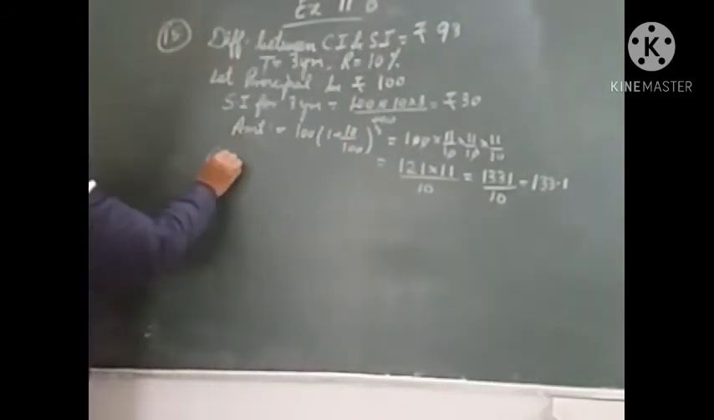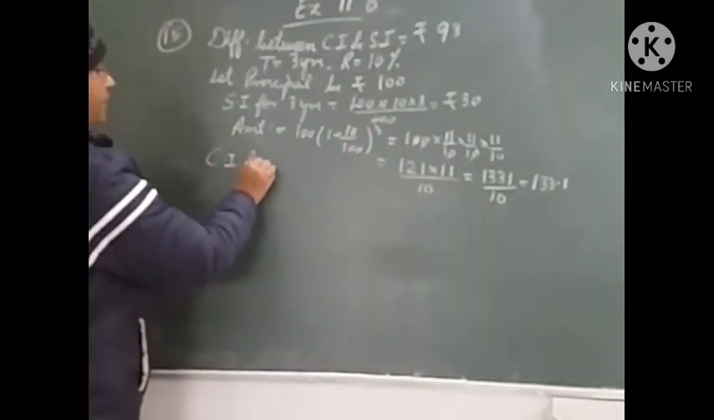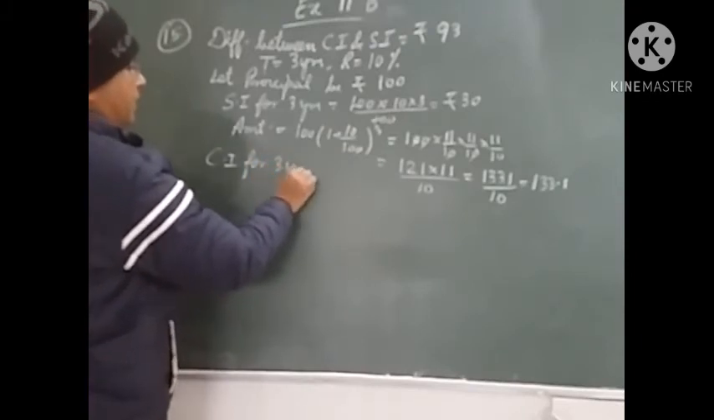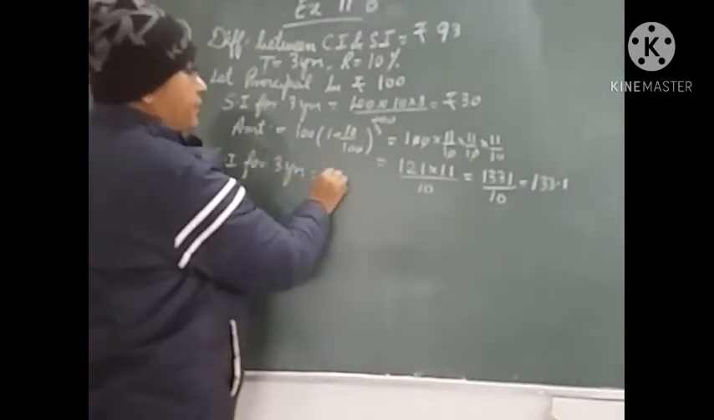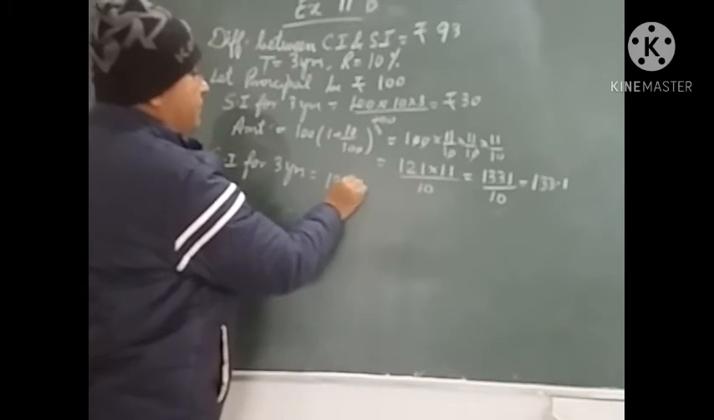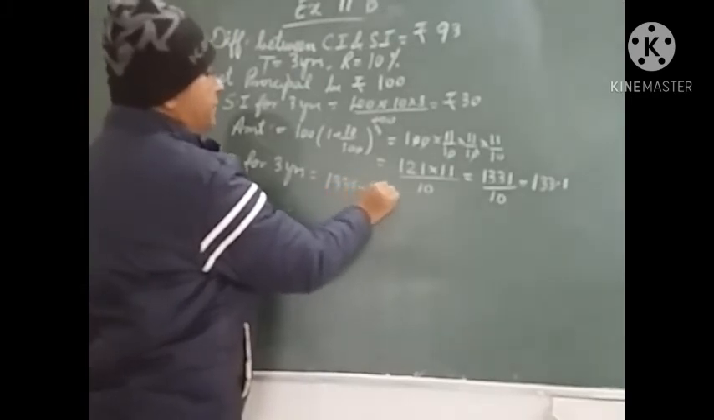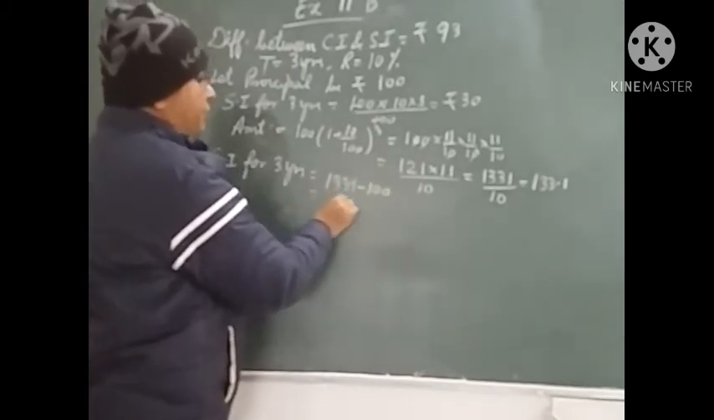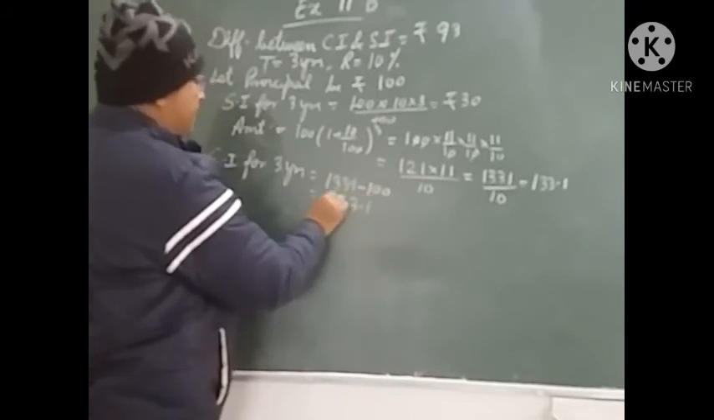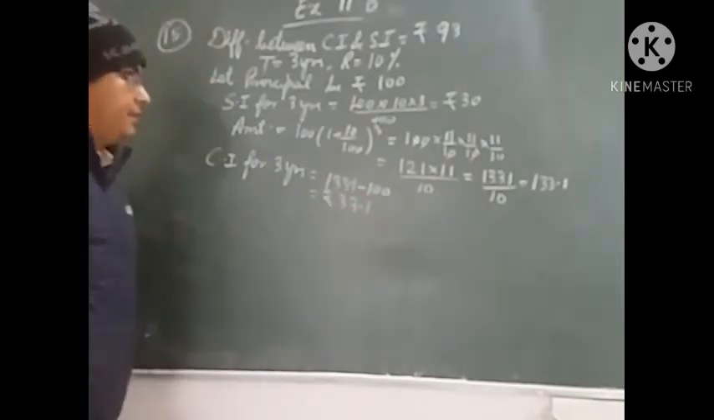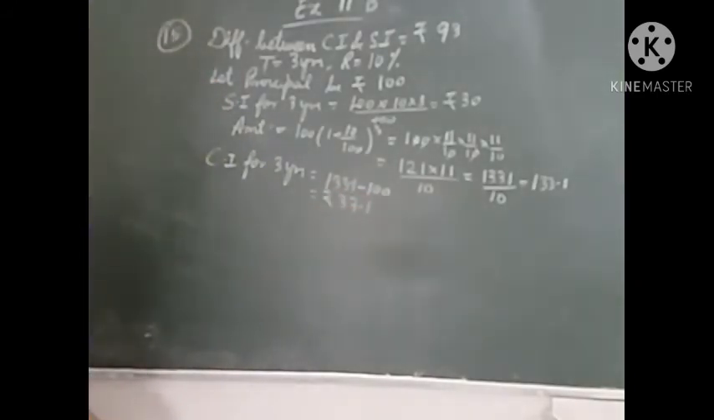Compound interest for 3 years will be amount minus principal, 1331 minus principal. Principal we have taken as 100. So rupees 33.1 is the compound interest for 3 years. Now in the question it is given that the difference between CI and SI is rupees 93.